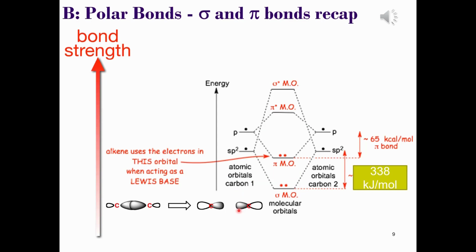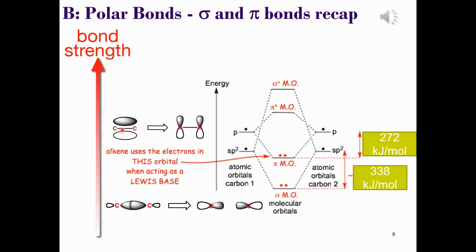The double bond, however, consists of a sigma and a pi bond, and if we also remember from our molecular orbital diagram, the pi bond results from this sideways overlap of two 2p orbitals to produce a pi molecular bonding orbital with an electron density that's both above and below the sigma bond.